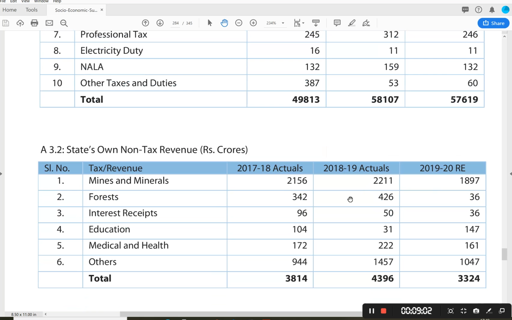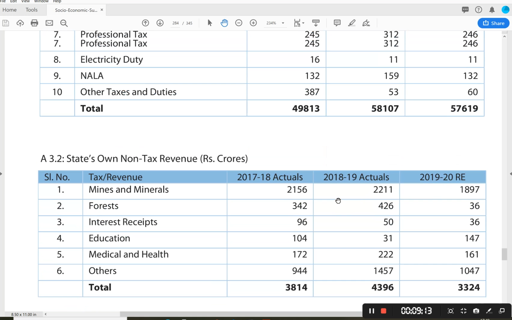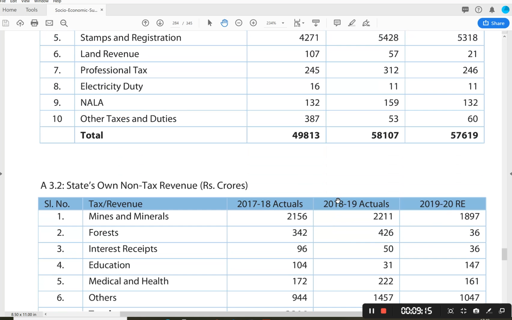It is difficult to remember the facts, but we have no other option but to mug up the things and repeat as many times as possible. It's possible if you discuss very frequently with your friends, asking questions to reinforce your memory. What is the tax revenue, what is the revenue through so and so tax for the government of Andhra Pradesh? If you keep discussing with your friends, I think you can remember better. Thank you.